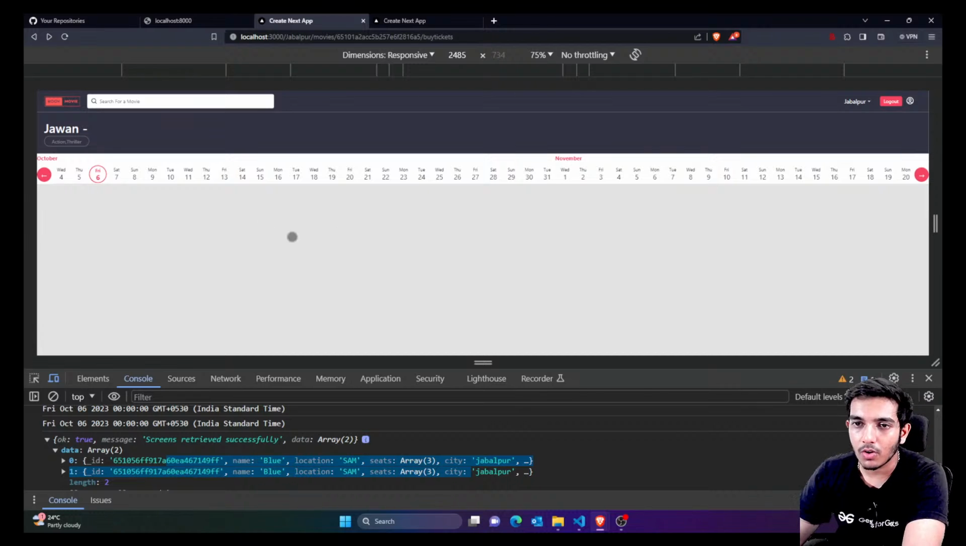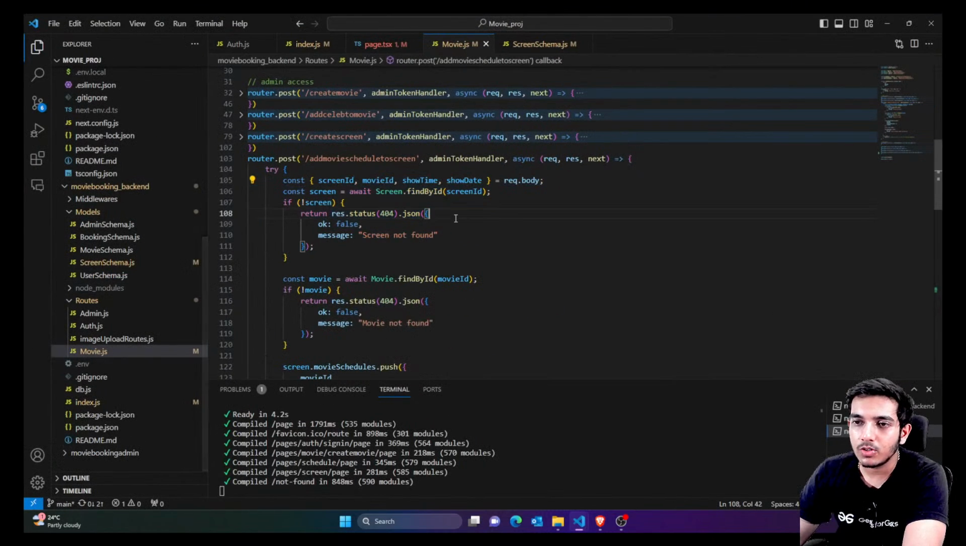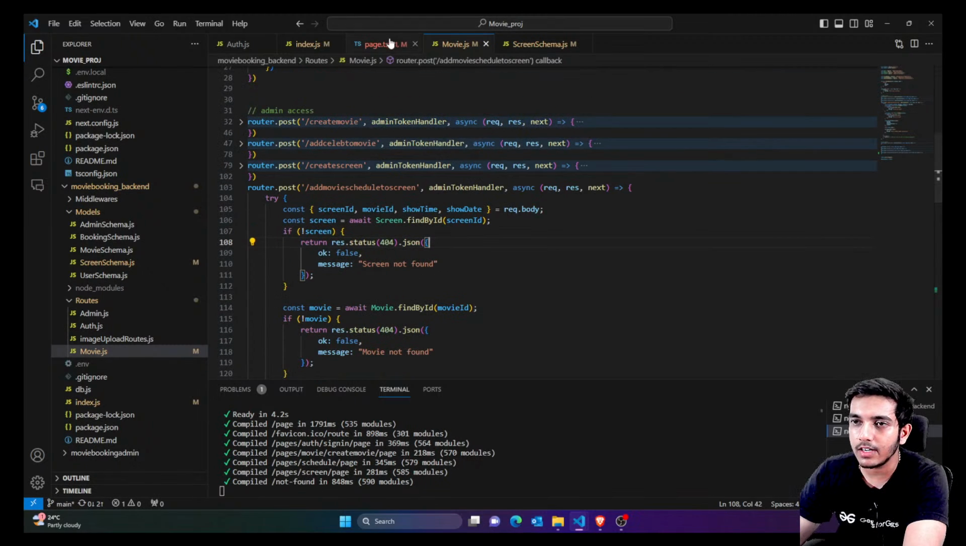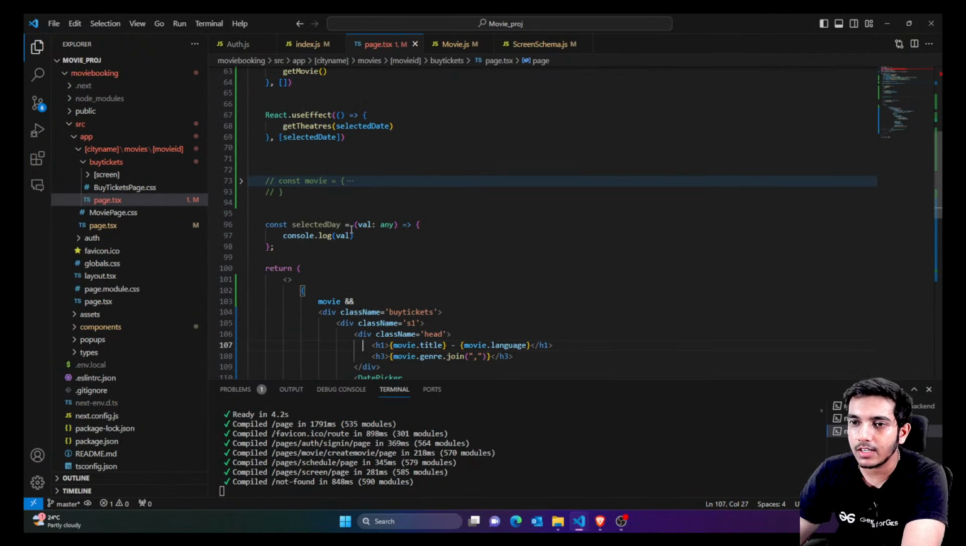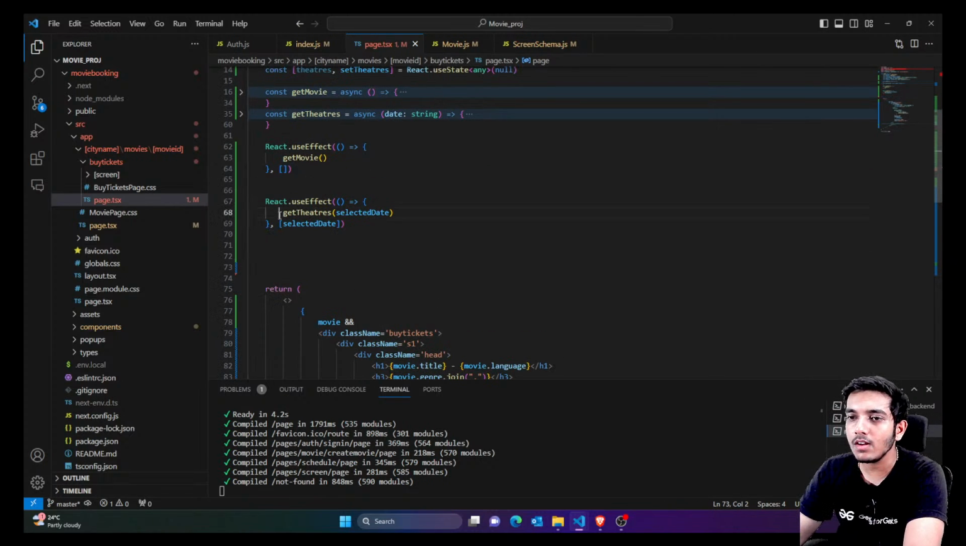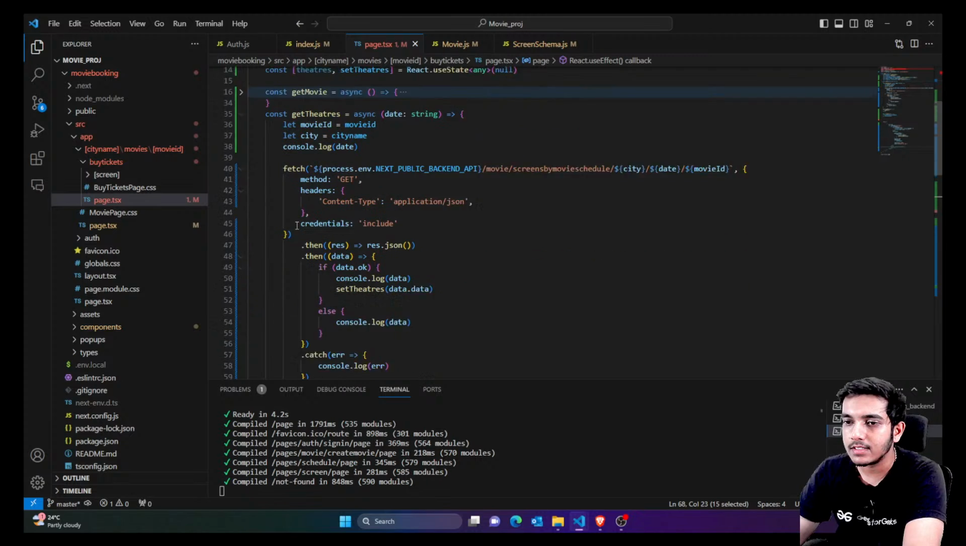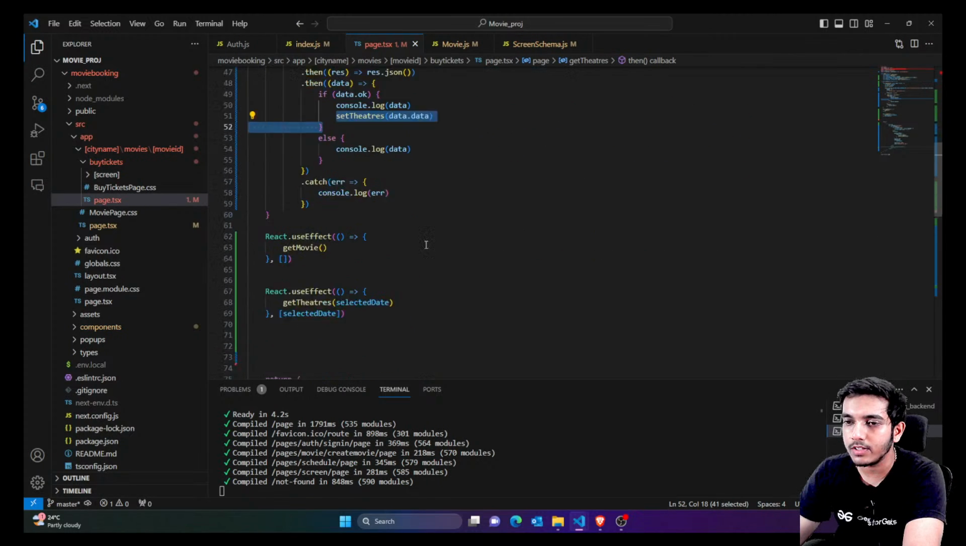Now we have to show this data. According to the date we are getting the data, and now we are going to show the data. It's very easy to show the data. You have just set the data here, and we actually don't need this. Now remove this. You have actually set the data inside theater. So you need to just show the theaters.